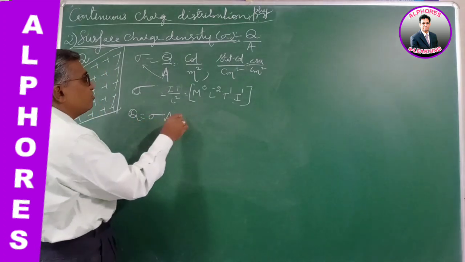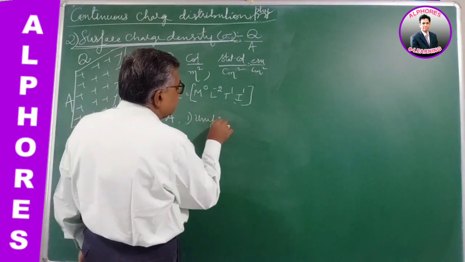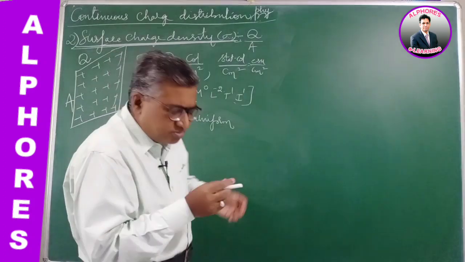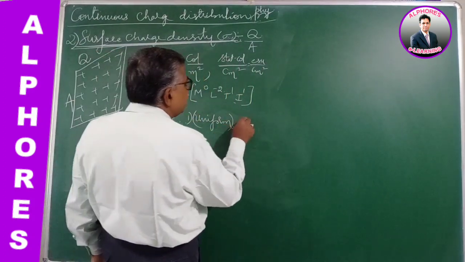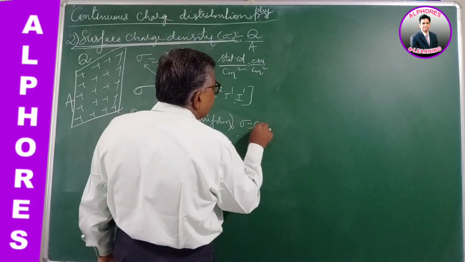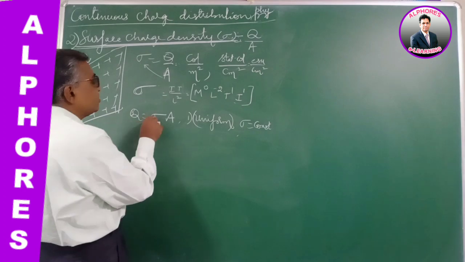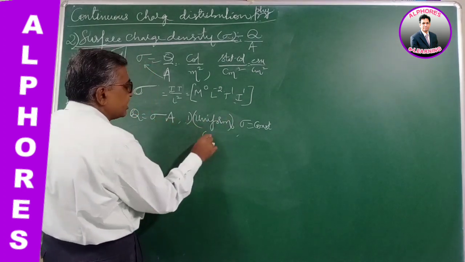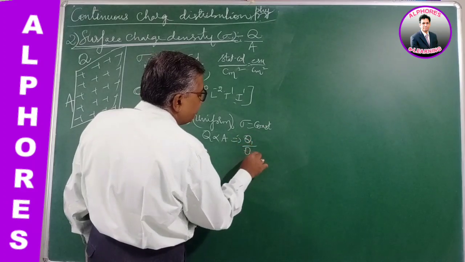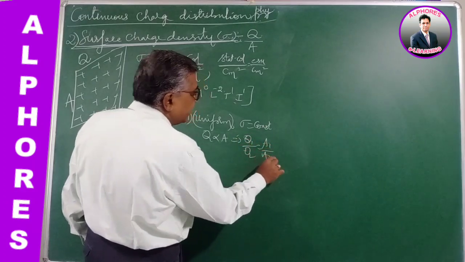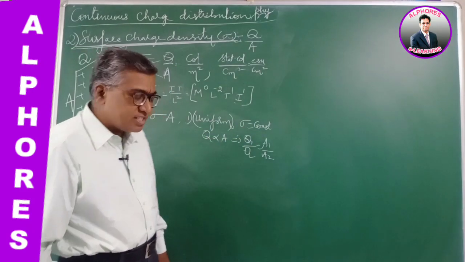For uniform charge distribution, where the charges are equally spaced, sigma remains constant. Therefore, q is directly proportional to area: q1 by q2 is equal to a1 by a2.